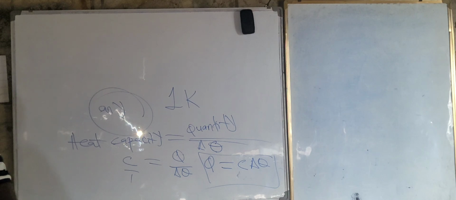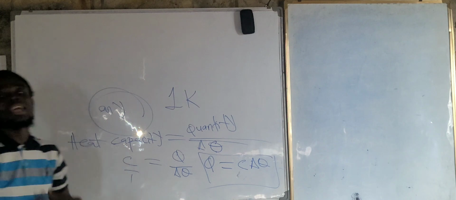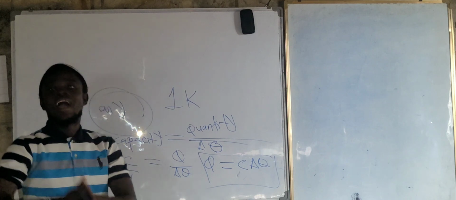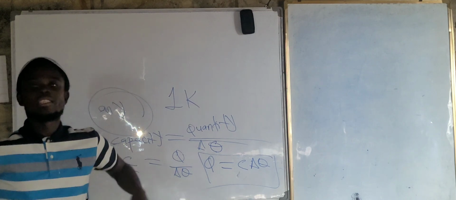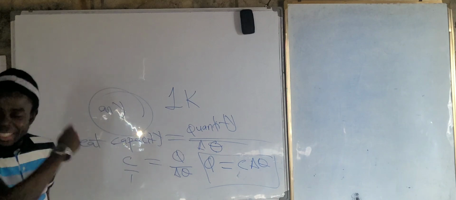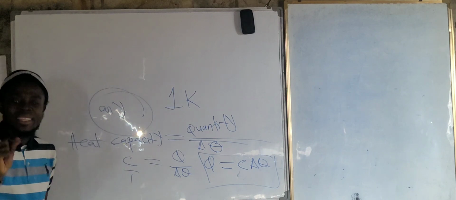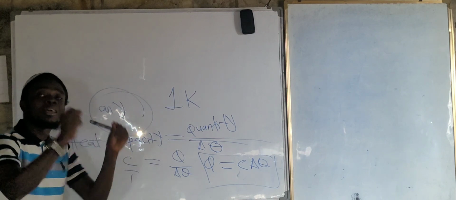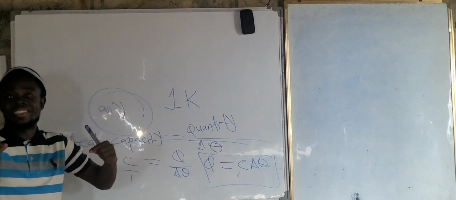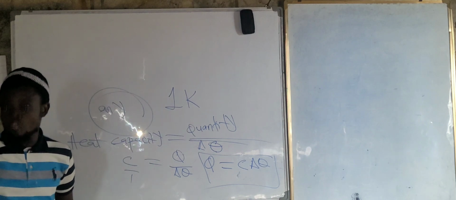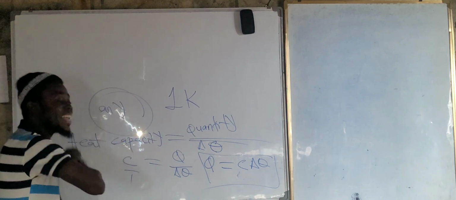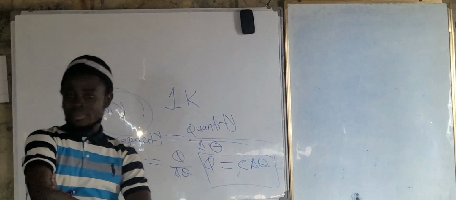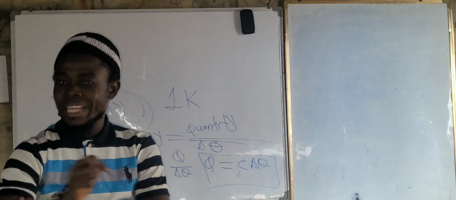Heat capacity and specific heat capacity, they are not the same. Now, look at the definition here. The amount of heat that is required to raise the temperature of any given mass of a substance. Look at the word any. The key word there is any. Are you okay here? So 1 Kelvin, right?